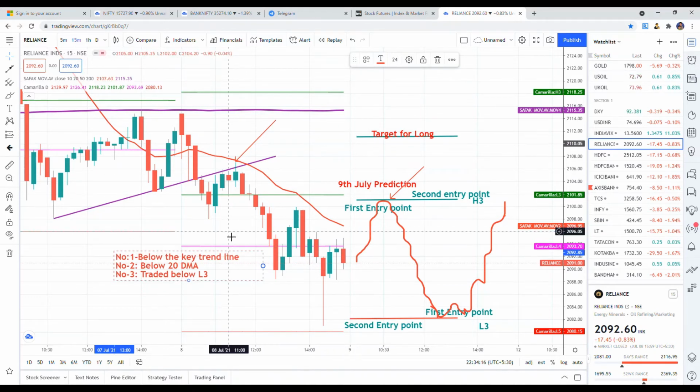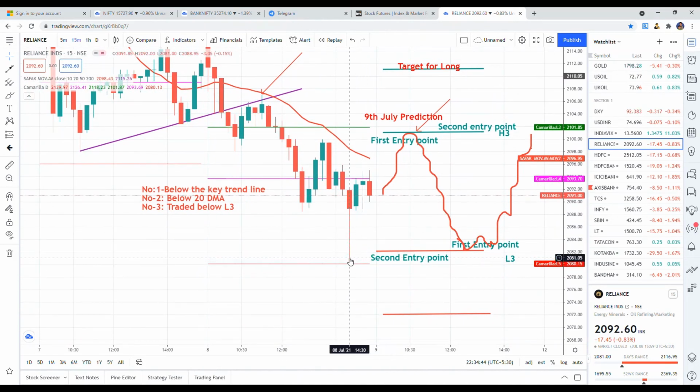Always you have to enter at the retest point. The L3 is already violated, then the trend line is also respected heavily. The trend is below the 20-day moving average. After that, if you go short in this script, you get reasonable profit.